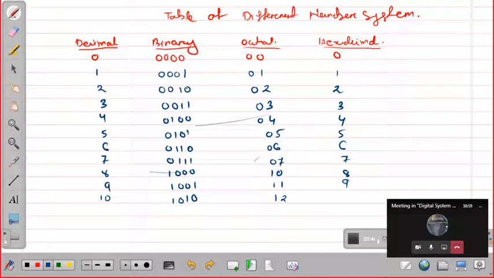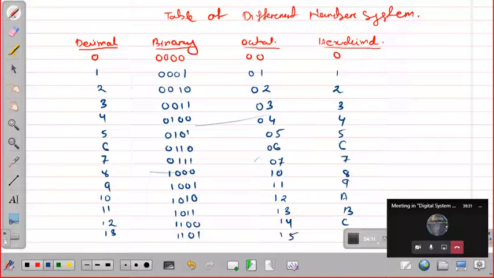So what is the hexadecimal value? We have to write here A. Next is 11. For 11 it will be 1011. It will be 13 in octal. It will be B. For 12 it is 1100. It is 14. It is C. For 13, what will it be? 1101.